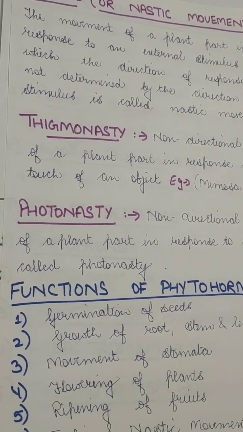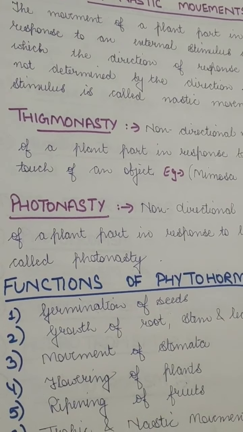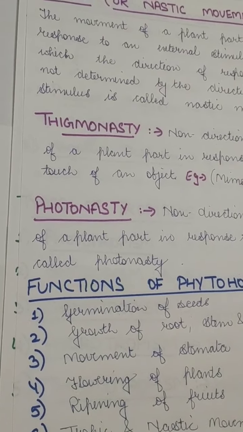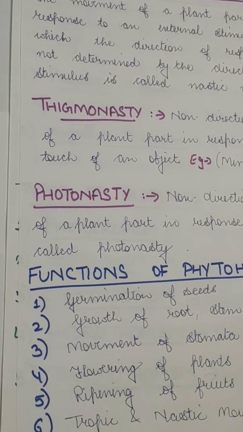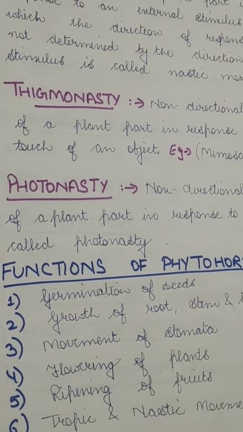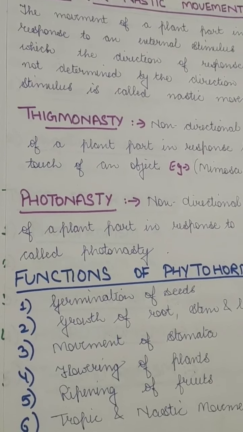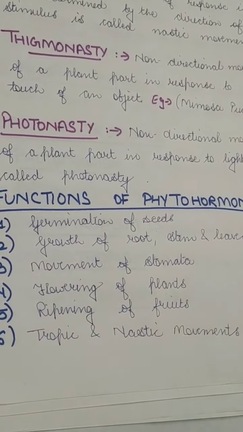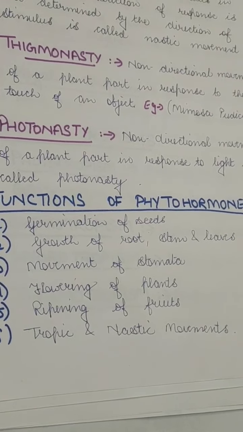The flower is not changing its shape or moving towards the light, it just blooms because of the presence of sun, and when there is no sunlight it folds down. So that is photonasty, a non-directional movement of a plant.